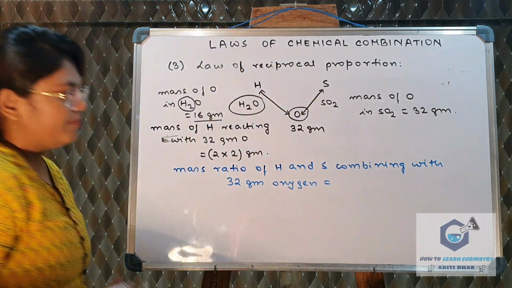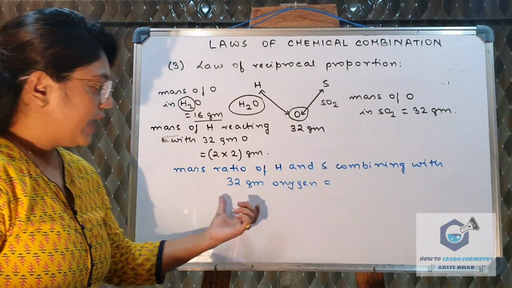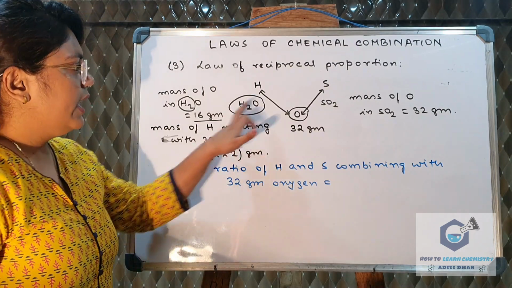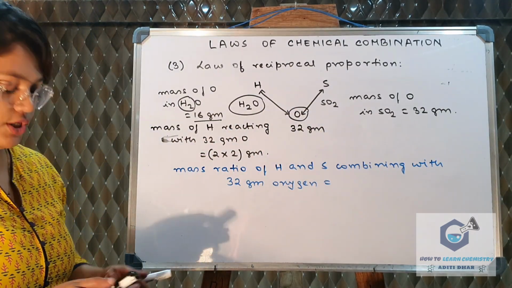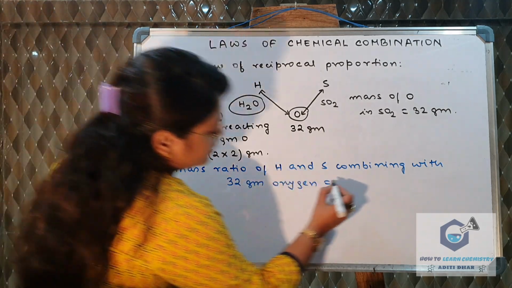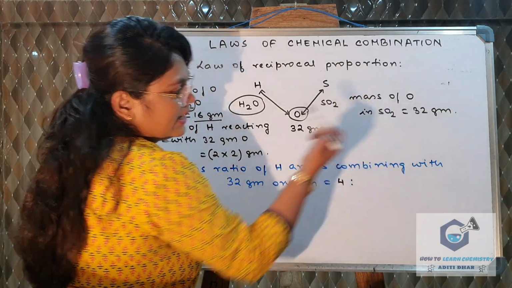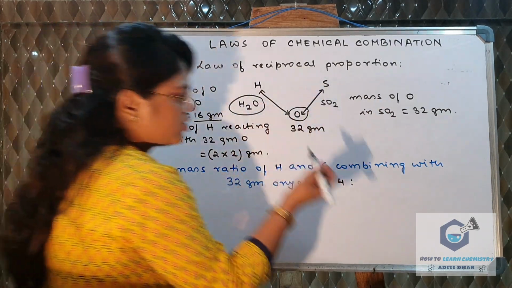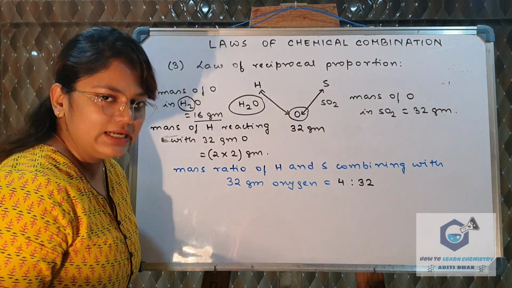So guys, we have made the mass of the common element fixed, that is 32, and now we are finding the ratio of the mass of the elements which are combining with 32 grams of oxygen. So hydrogen will be 4, and the mass of sulfur present in SO2, that is, 32 grams of oxygen reacting, is also 32, because the mass of sulfur in SO2 is 32.